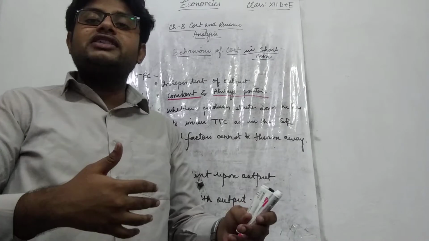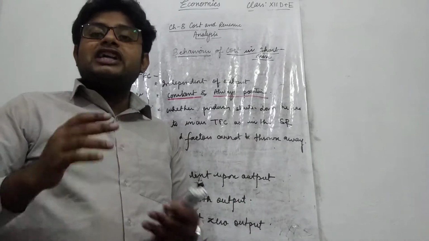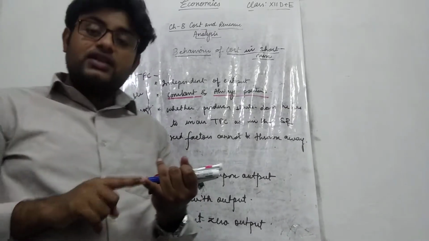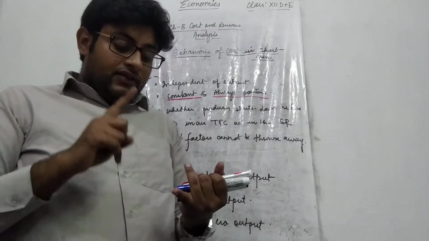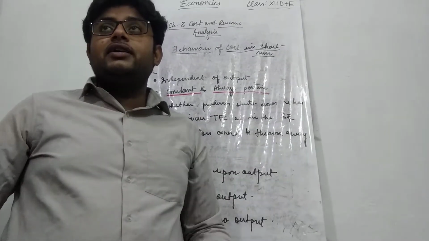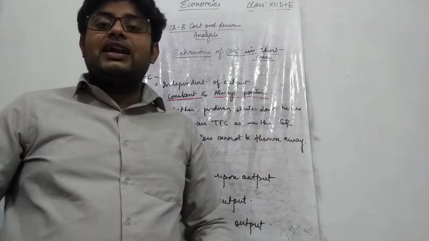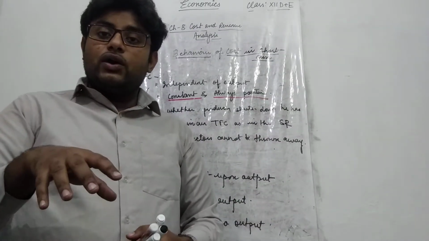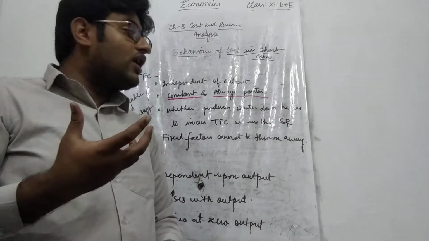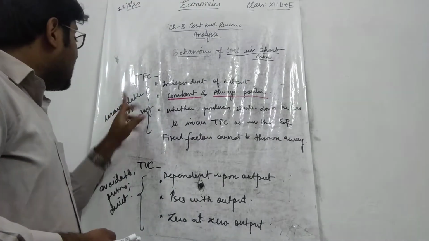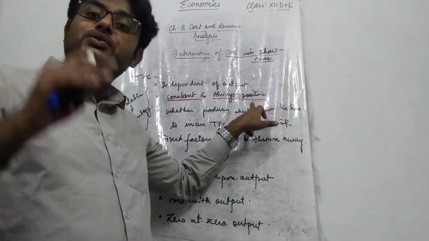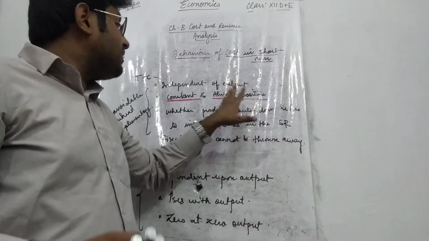I take the example of a shop that has been closed for a month. But if that is a rented shop, the shopkeeper has to pay the rent, he has to pay the electricity bill, and, for example, the tax that has been imposed on him. He cannot avoid paying those fixed costs in the short run. That is why it is known as unavoidable cost. So it will always remain positive whether the producer produces something or not, irrespective of the output.